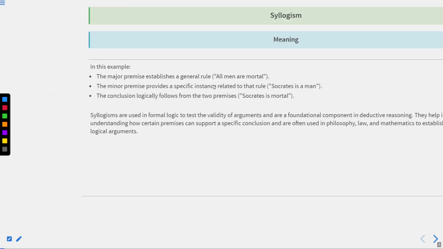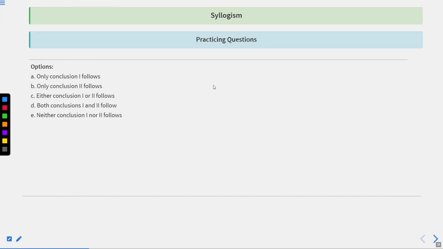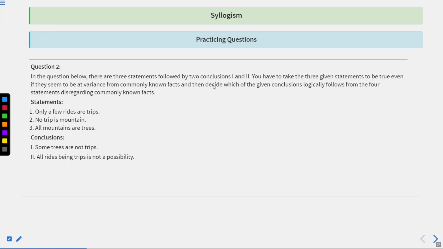For your reference, I can show you one so that you can be better acquainted. So this is the question that we have already solved. The statement that is right now in front of you is nothing but the premises that we were referring to when we were talking about the propositions. These are the propositions, and from these propositions, the logical conclusion that can be taken into consideration is what is known as syllogism.